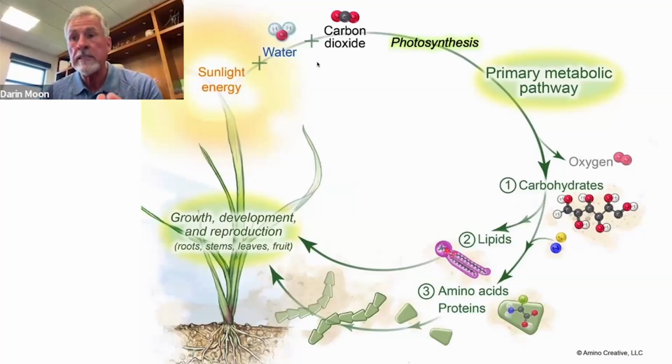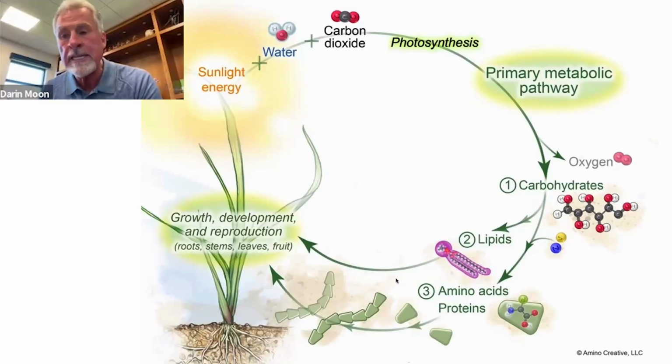Add carbon dioxide to that, and I have photosynthesis. Okay. Then what we do is we add all the other little things. We add nitrogen, we add phosphorus, we add potassium, and that creates amino acids, that creates proteins, that creates leaves and fruit and kernels and all of the stuff that we see visually. Okay. Here's the problem with that.